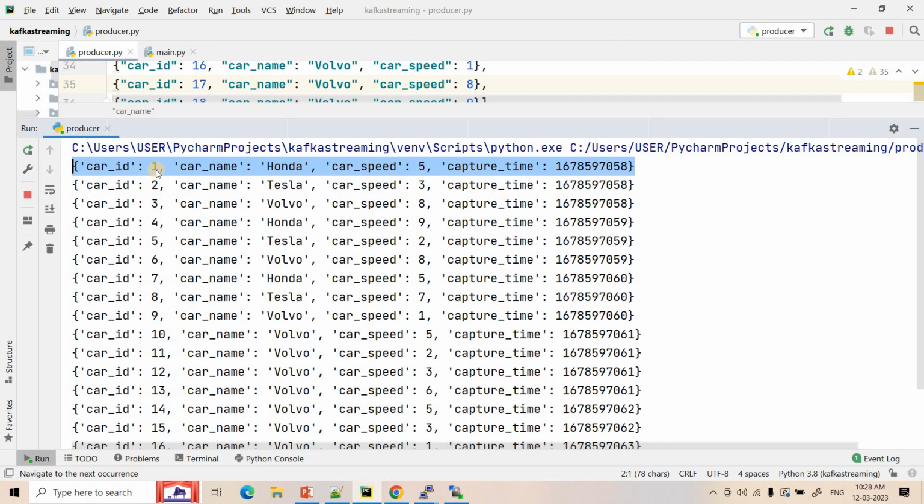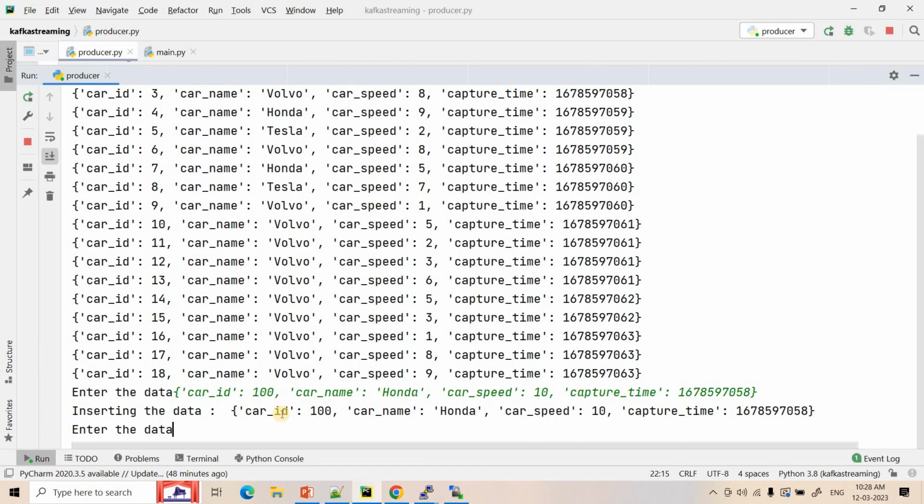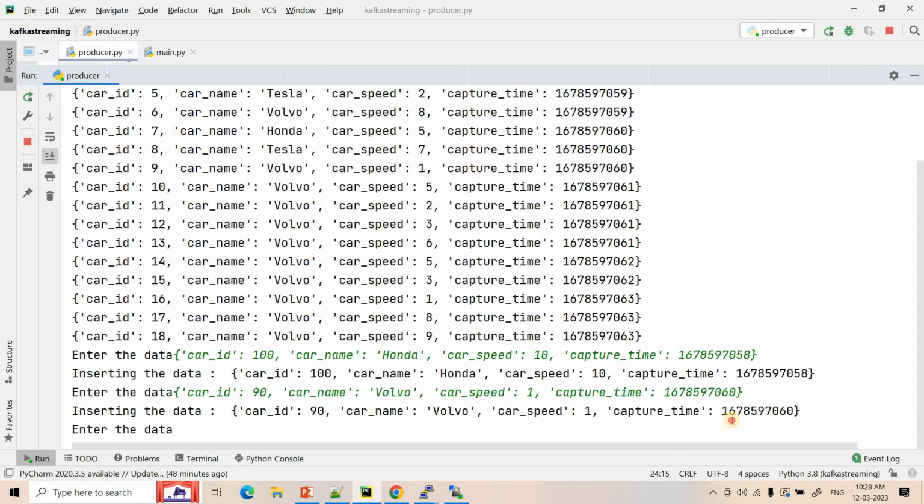Now I will copy one particular car ID and pass one out of order event, and we'll see what is happening at the end. Maybe the car ID we can configure as 100 and the car speed I can keep as 10. Okay, I can hit enter. So this is one of the out of order data. Another out of order data I can publish, for example, car ID is 90 and car speed is 1. Okay, then here we have passed 2 out of order events.